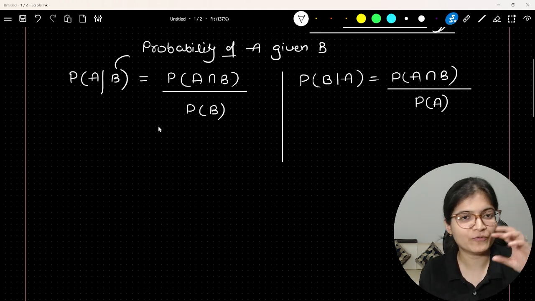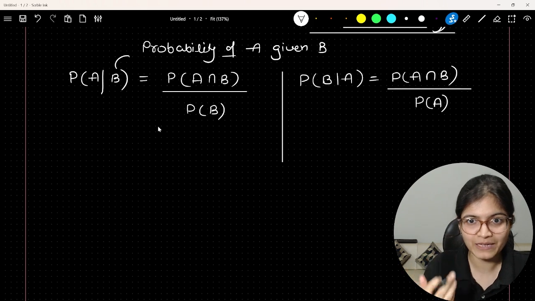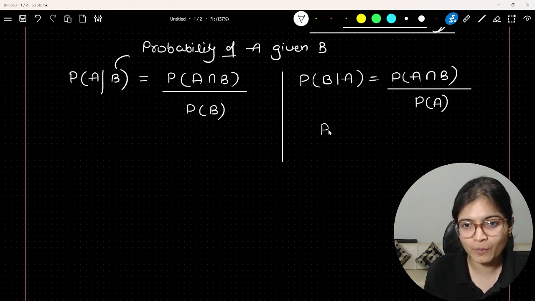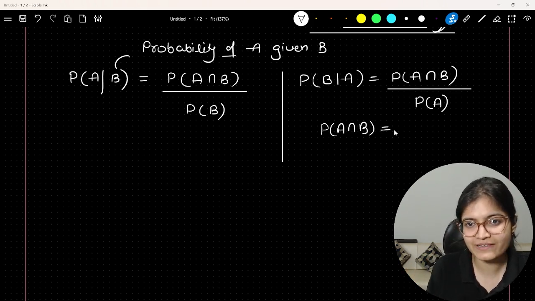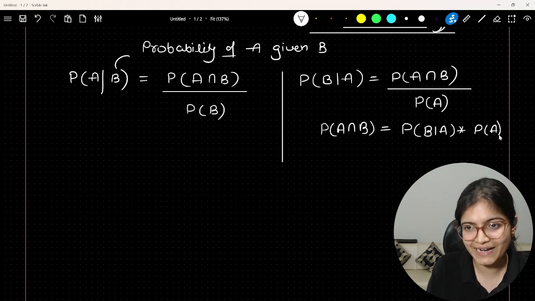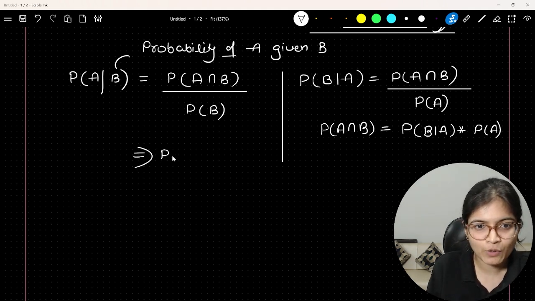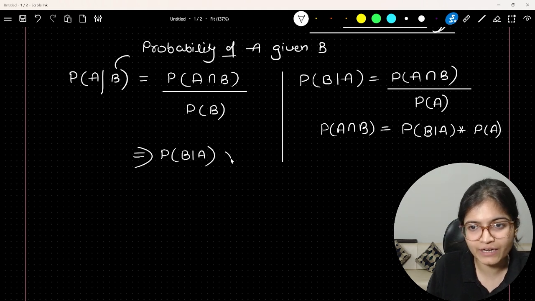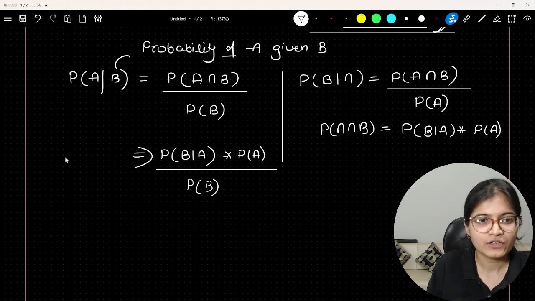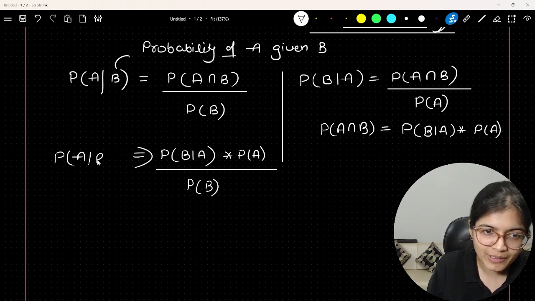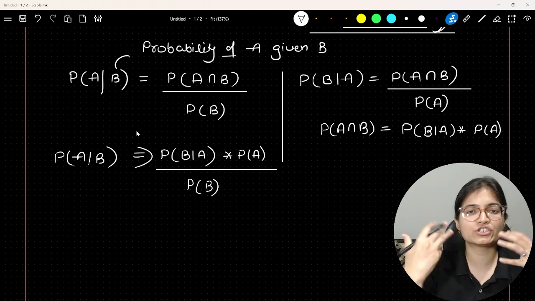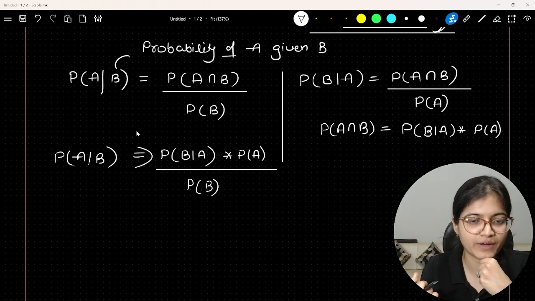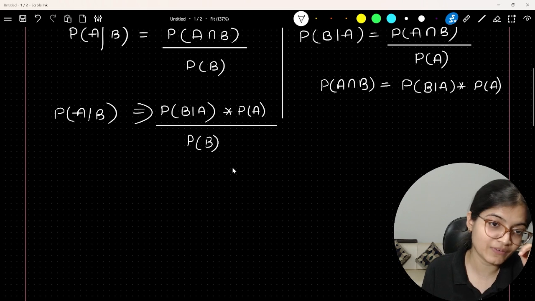So if someone wants to evaluate the probability of A given B, they can use the probability of A intersection B as nothing but the probability of B given A into the probability of A. Can we write it like this? So we can write the probability of A given B as the probability of B given A into the probability of A, divided by the probability of B. You can evaluate the probability of A given B via this second version of the formula as well, which I have just evaluated. This is the way we get the answer.